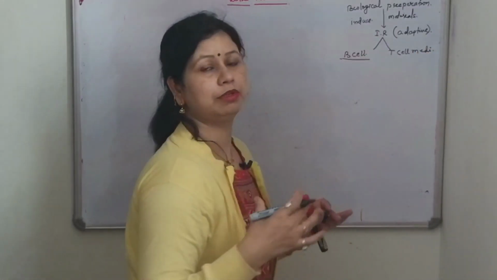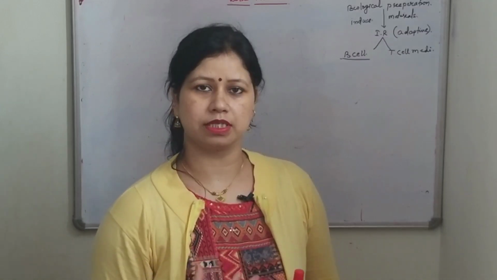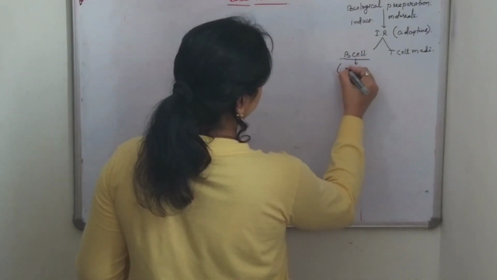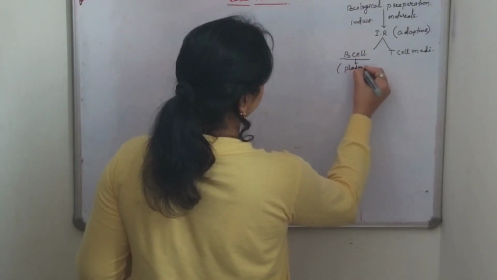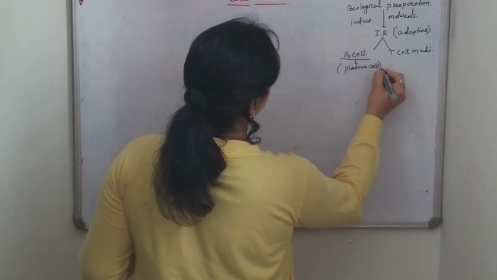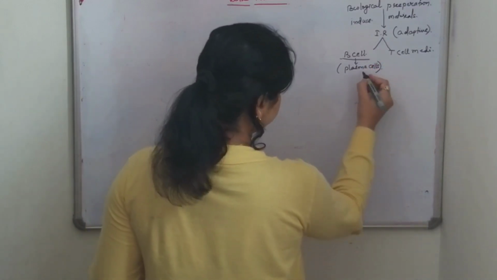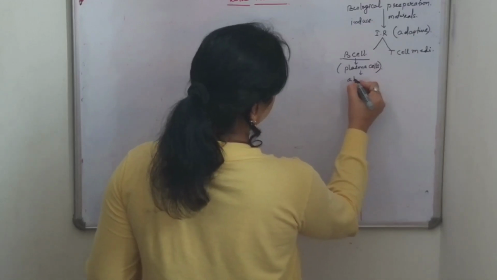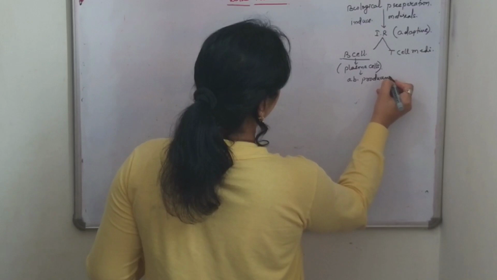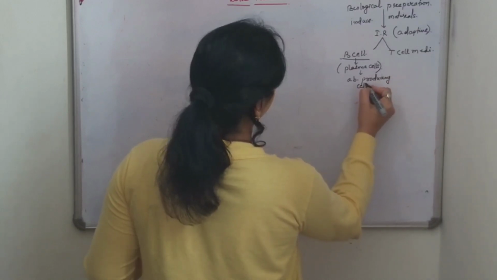B cells will be further converted into plasma cells, which are also known as antibody secreting cells or antibody producing cells.